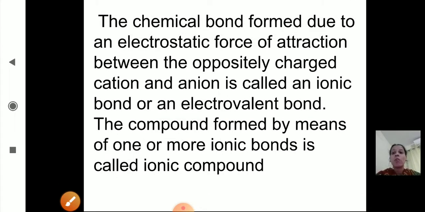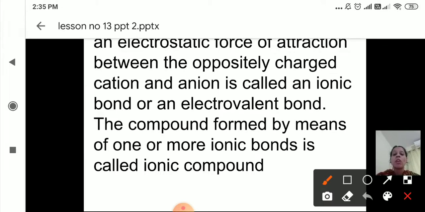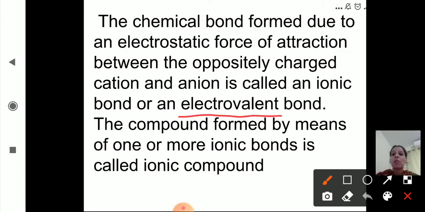The chemical bond formed due to an electrostatic force of attraction between the oppositely charged cation and anion is called an ionic bond or an electrovalent bond. So this is the definition of an ionic bond, also called an electrovalent bond. The bond formed between Na plus and Cl minus, sodium and chlorine, is called an ionic bond.